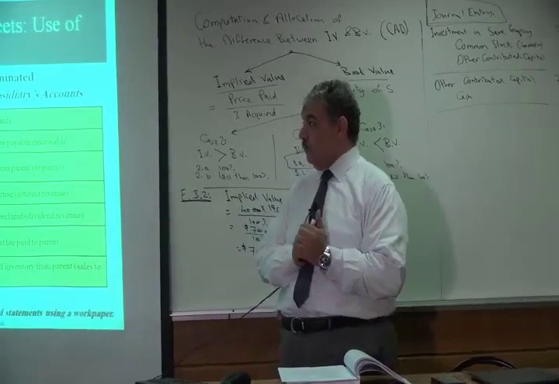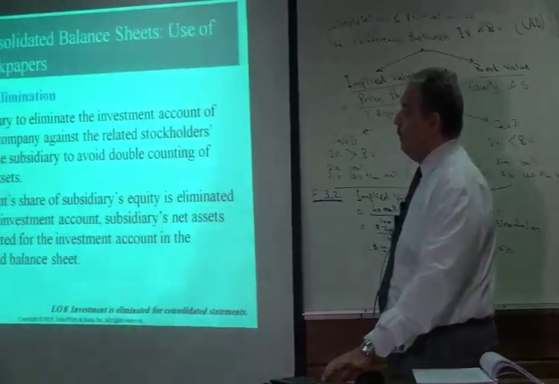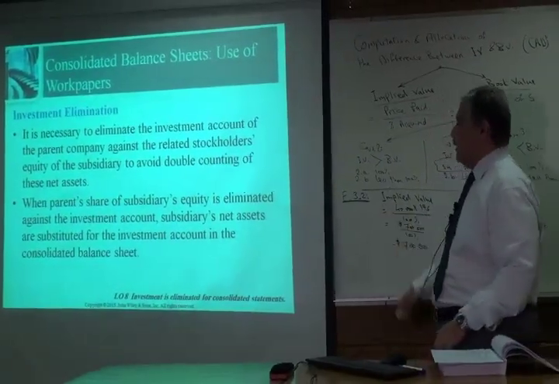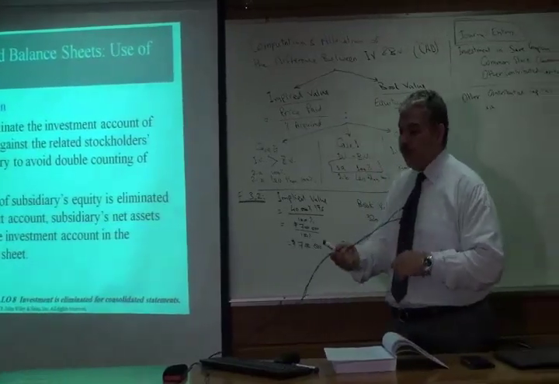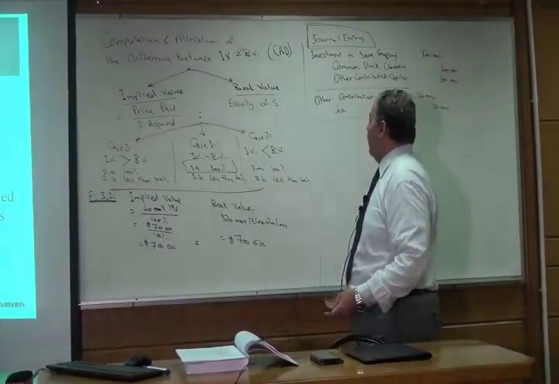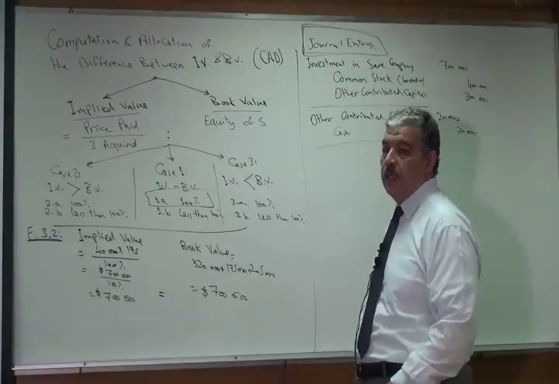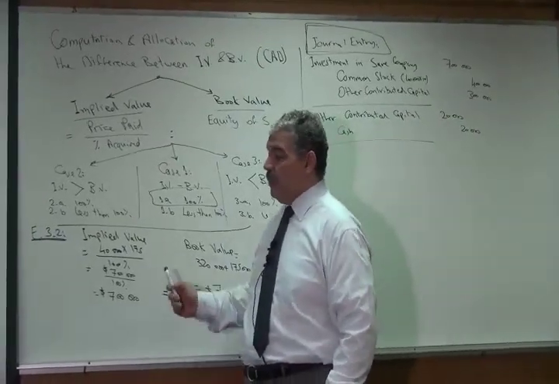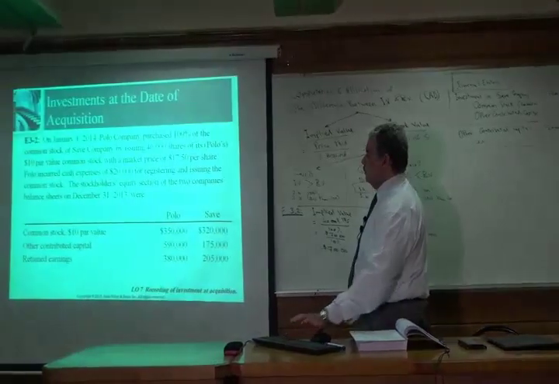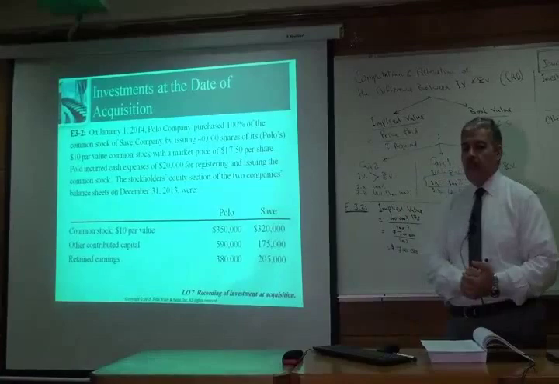So for our case here, to prepare the consolidated balance sheet, I have in the parent company the account investment in S company for 700,000, and I have in the subsidiary the equity accounts, common stock, other contributed capital, and retained earnings.